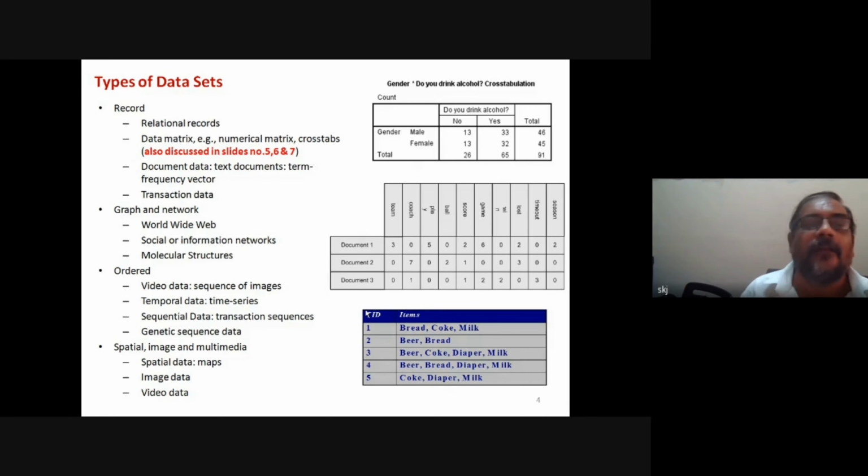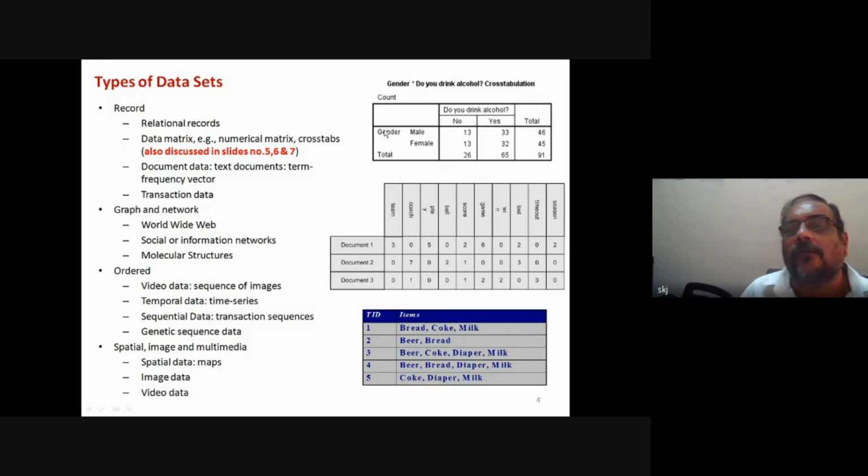We will see. So in record-based data, we have relational data or relational records, then data matrix. We can have numerical matrix and cross-tab. And document data, it can be a text document, and term frequency vector is one example. Then transaction data. So here you see on the top right, one cross tab is shown. Basically, it is a matrix. Okay, rows and columns we have.